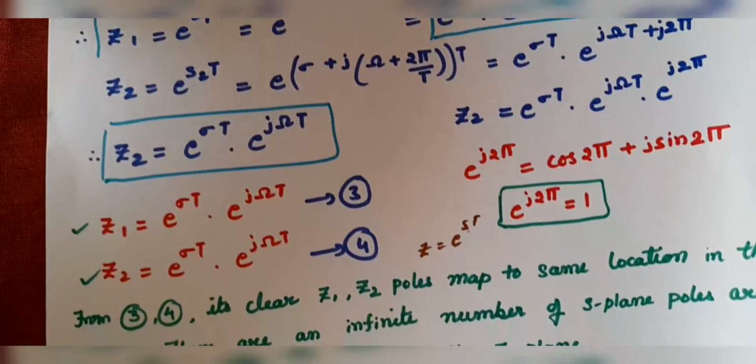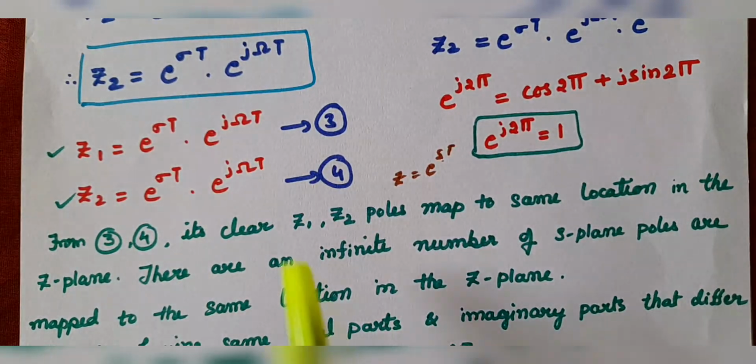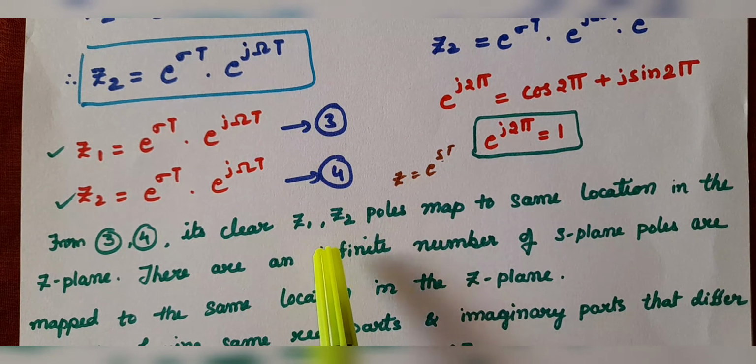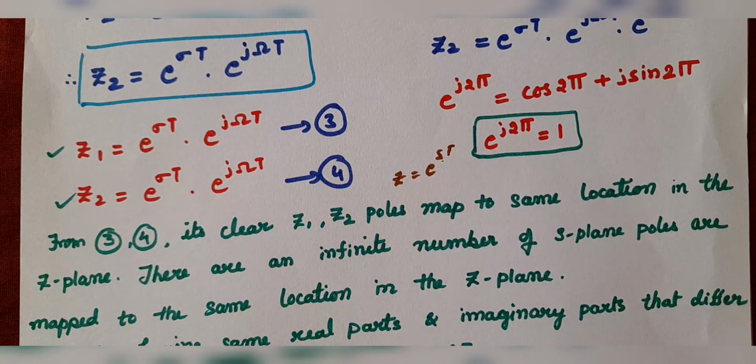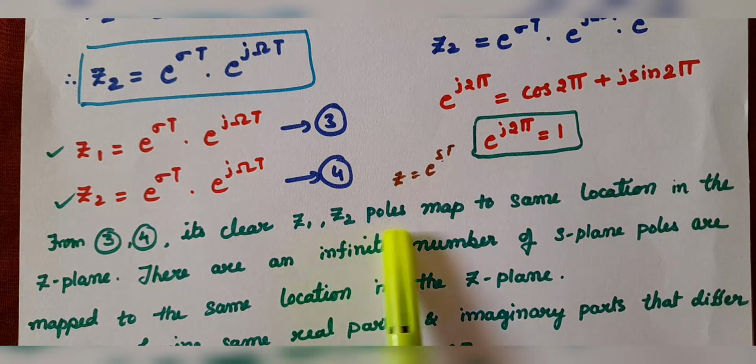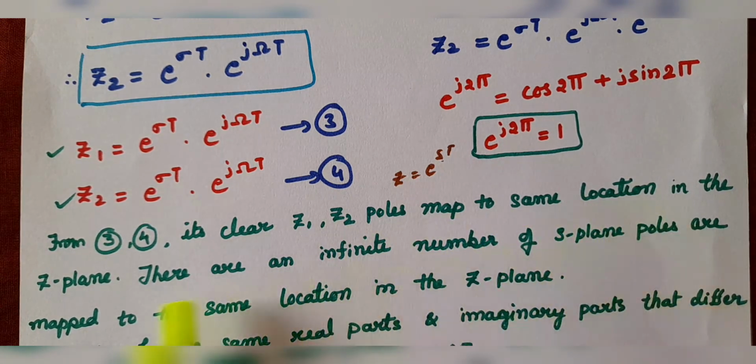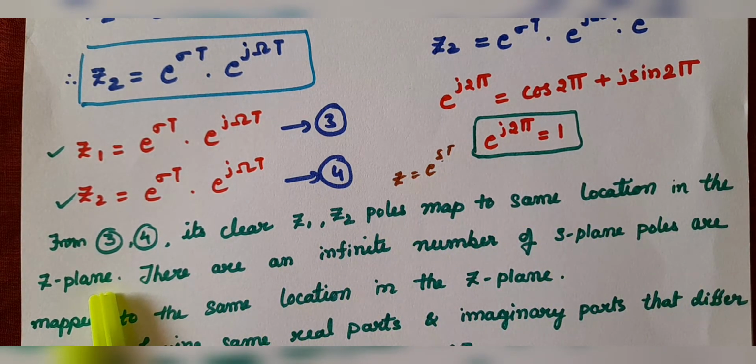From equations 3 and 4 it is clear that the Z1 and Z2 poles map to the same location, because the real part and imaginary part are going to be the same. Z1, Z2 poles map to the same location in the Z plane.